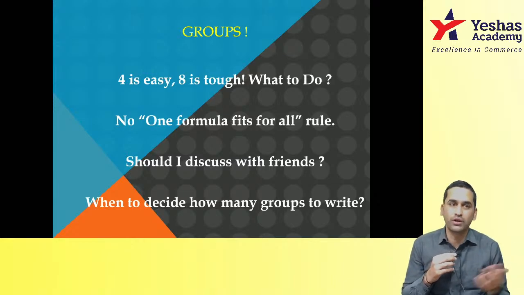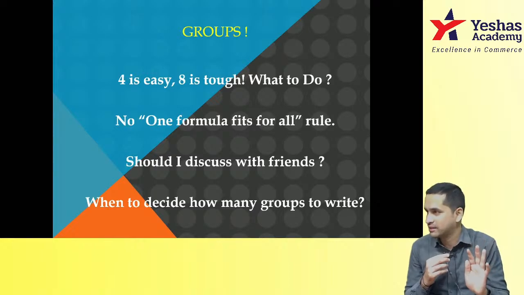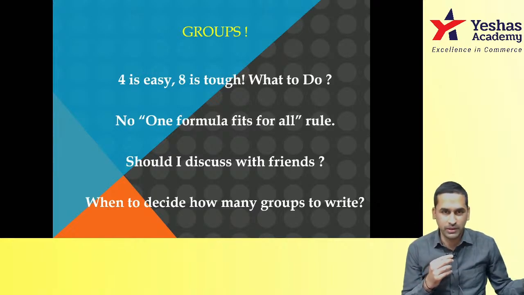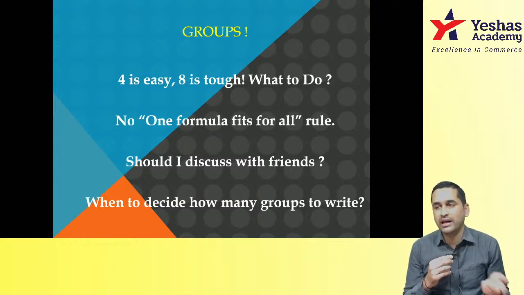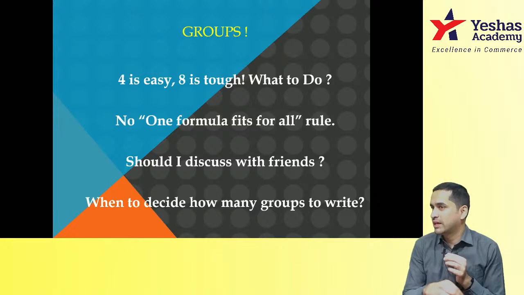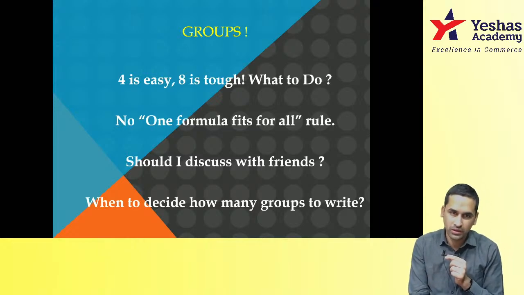So next time, instead of waiting for the next group exam and then joining articleship, you can join articleship after the group 1 result. Anyway, you'll have 1 or 2 to write because you would have got 1 or 2 exemptions. Then writing the other 2 will be very, very easy. But if you don't write the other group at all, don't touch even 1 subject there, then the problem is you'll write 4.